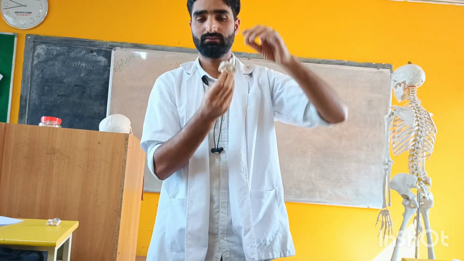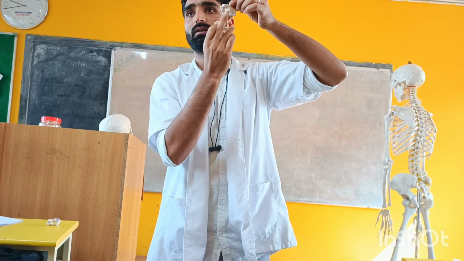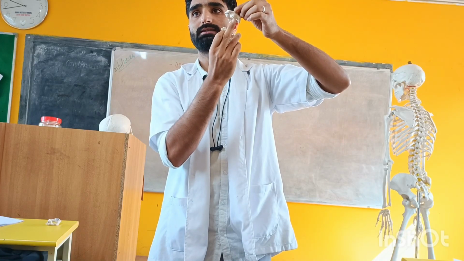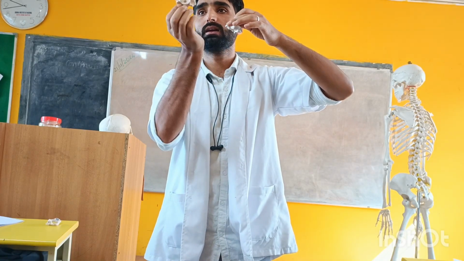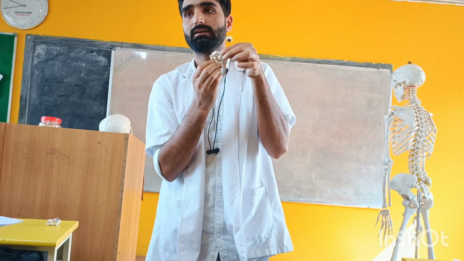The inferior articular facets of the axis get attached with the superior articular facets of the third cervical vertebra. Clear? Got it?